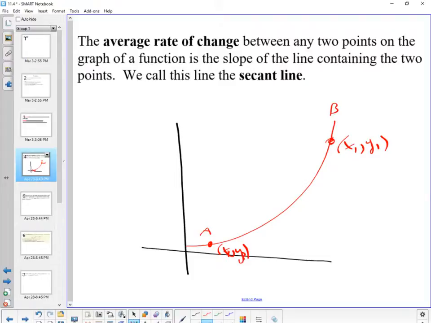To find the average rate, we'd look for a secant line because it crosses 2 points on that curve. We take y sub 2 minus y sub 1 over x sub 2 minus x sub 1. That is the slope formula, and we're looking for the formula of the line that crosses through those 2 points.